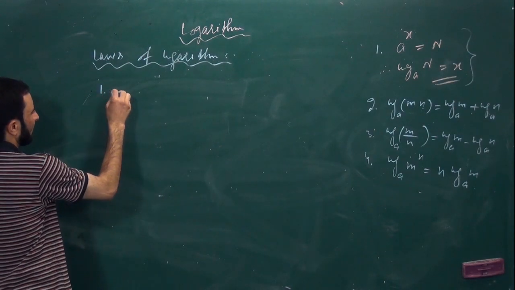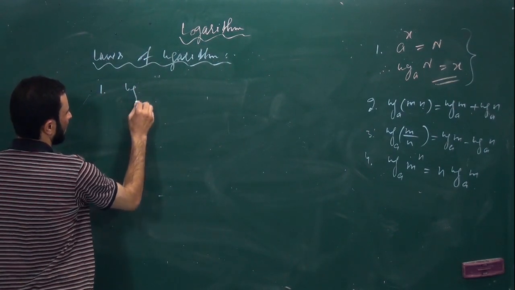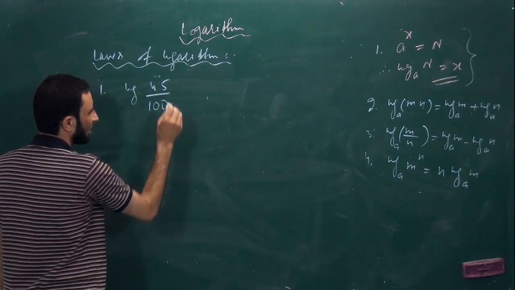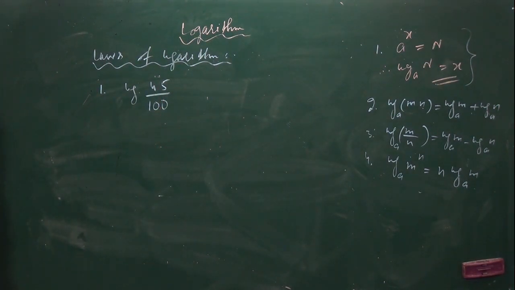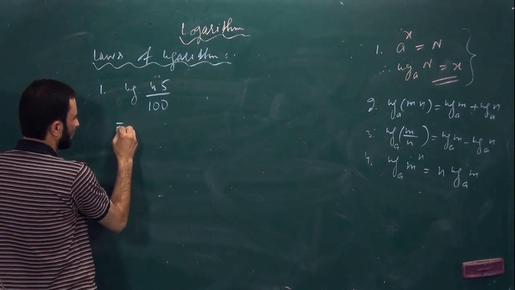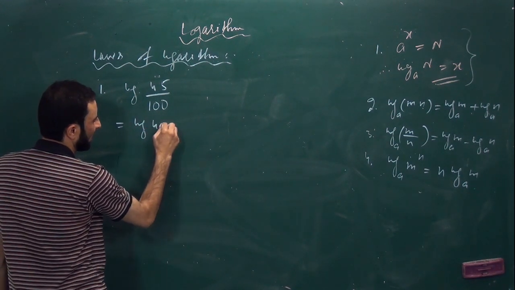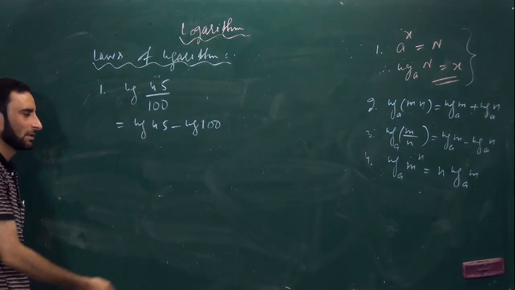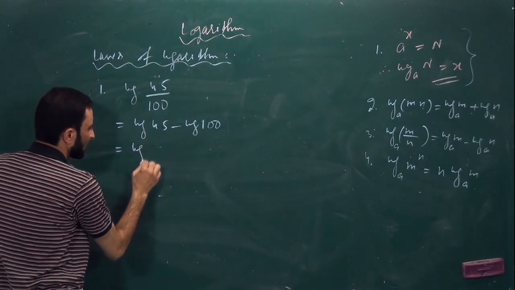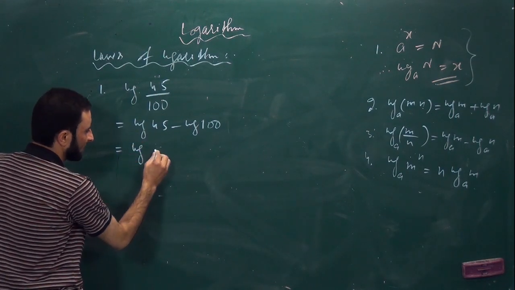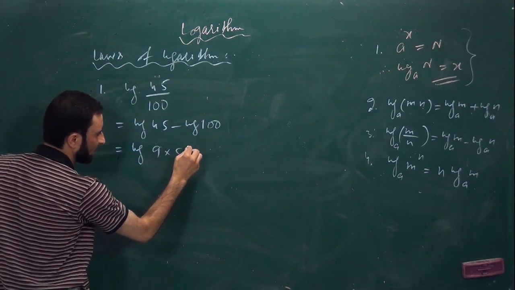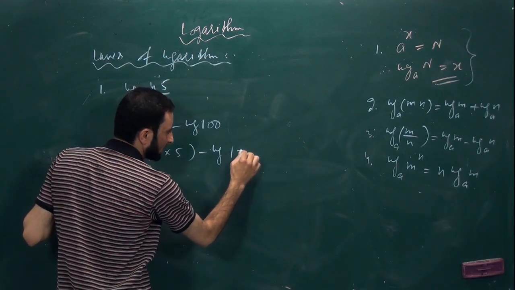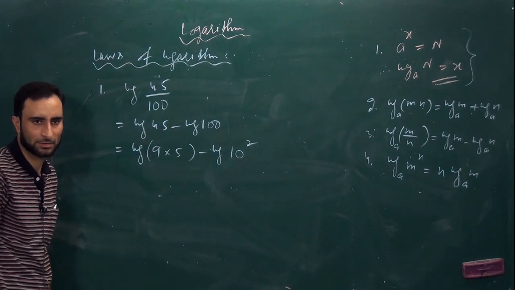First question is evaluate, for example, log of 45 by 100. Is it clear? So what will we do in this? First of all, I will write log of 45 minus log of 100. Is it clear? Then further we can write log of 45 as 9 multiplied by 5 minus log of 10 square. Is it clear?